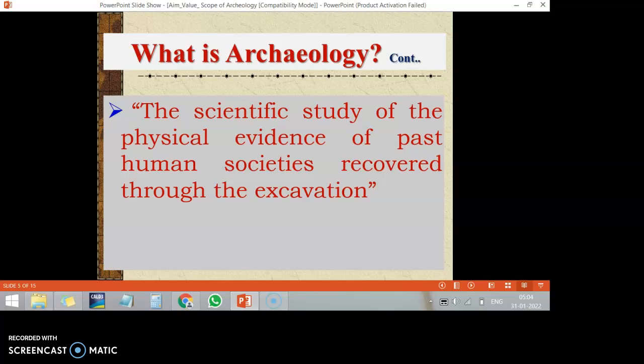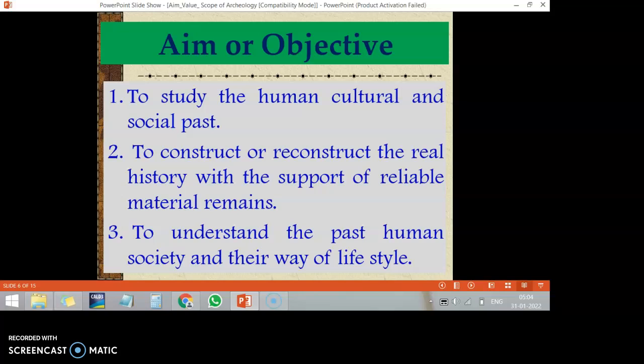Without a scientific study or a scientific approach we can't come to a conclusion about these remains. Based on the scientific study we can try to understand the real value of these artifacts or material remains.